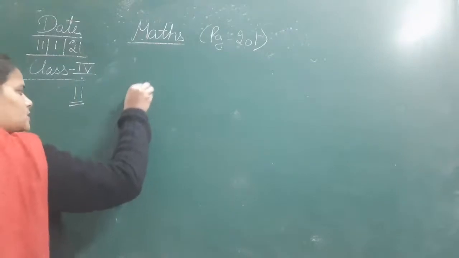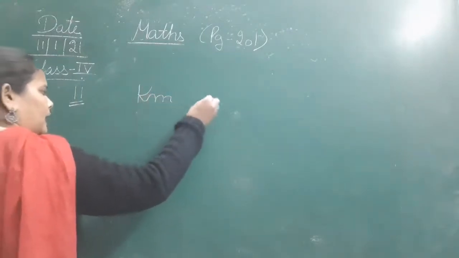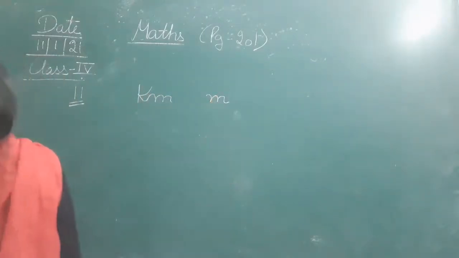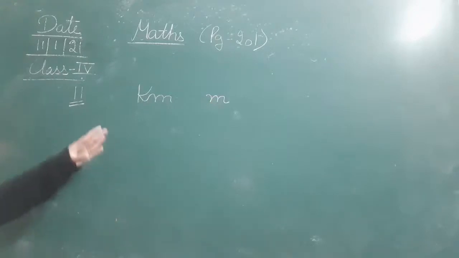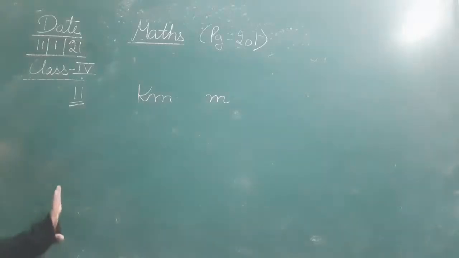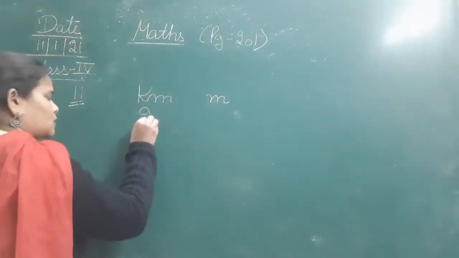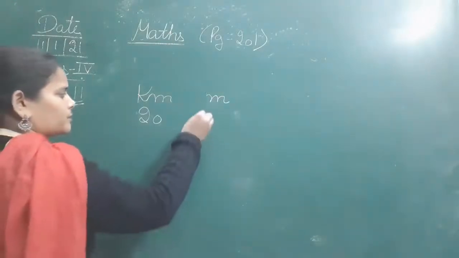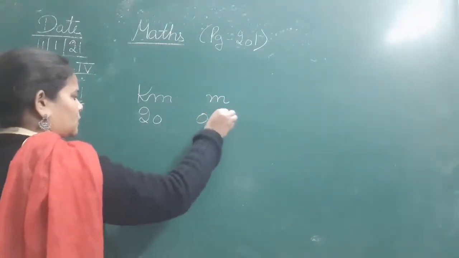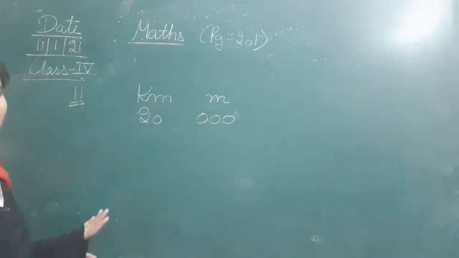So here it is kilometer and meter. Always find the difference using the proper column format. तो column format को use करते हुए you will find the difference. So that is 20 kilometer. मीटर में हमारे पास कुछ नहीं दिया है.